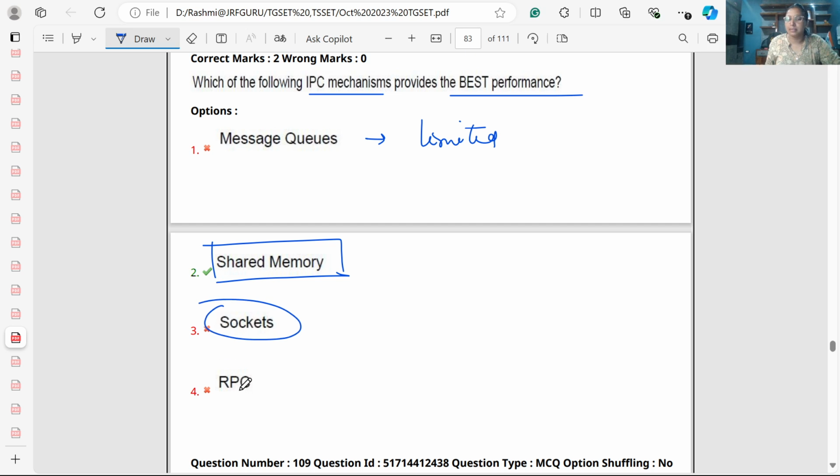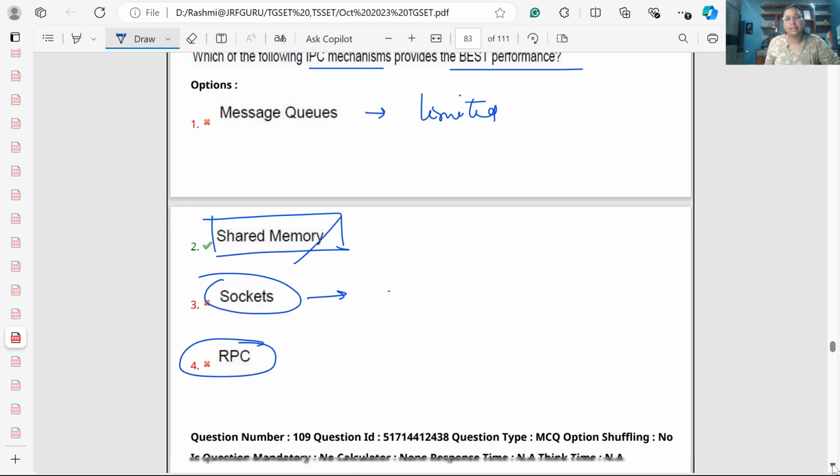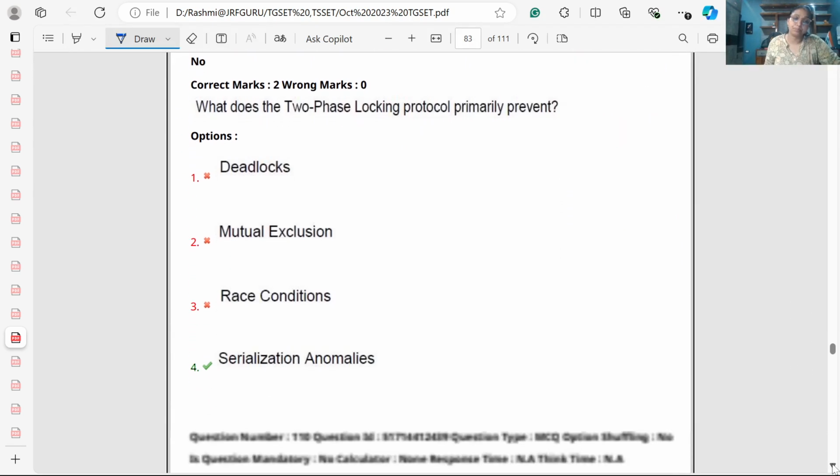A socket needs to establish a connection and is used for client-server architecture. RPC, remote procedure call, requires a call, and a small-size data will be used. So among these, shared memory gives the best performance.